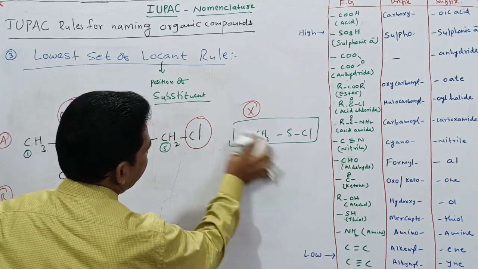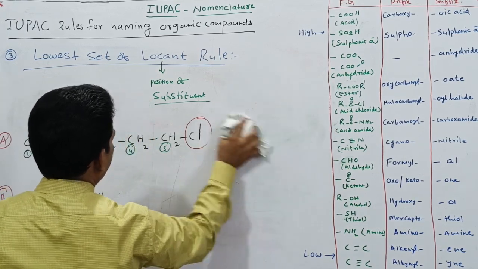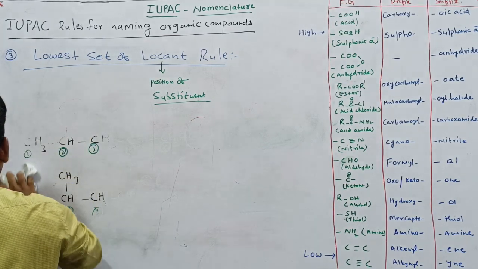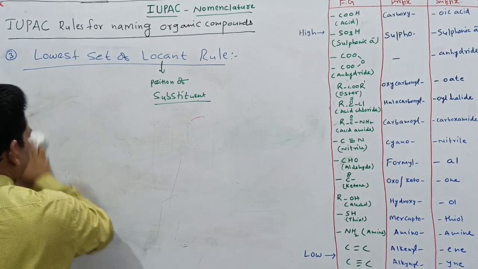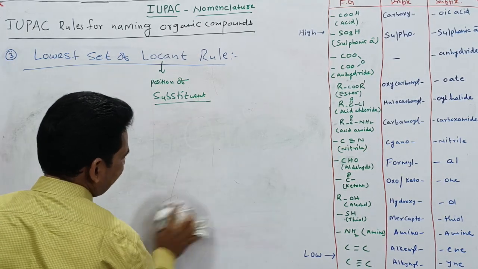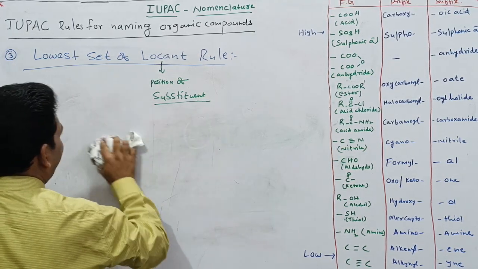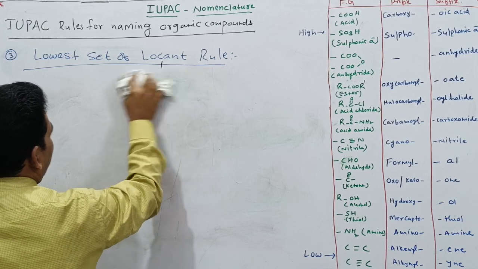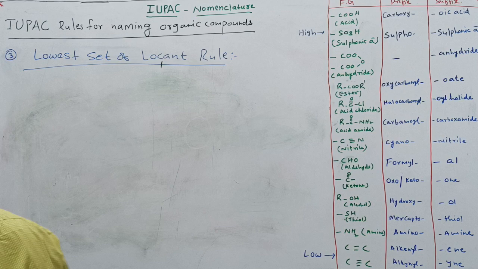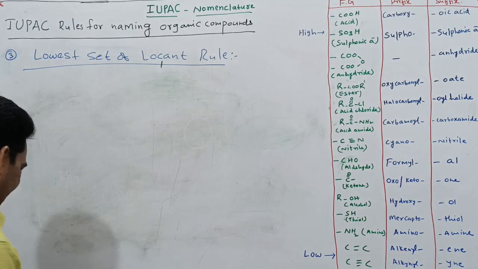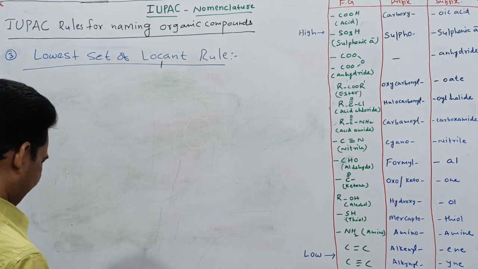It is better that we discuss one more example. I think it will make it clear. Still I have not started the naming. We are just at giving numbering, selecting the longest chain and fixing the location for the substituents.